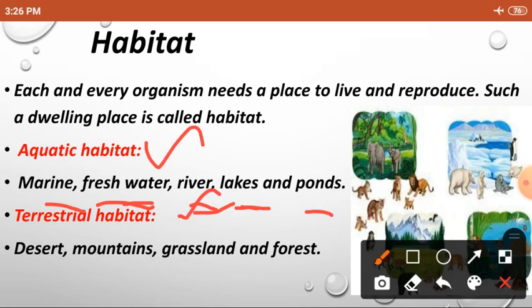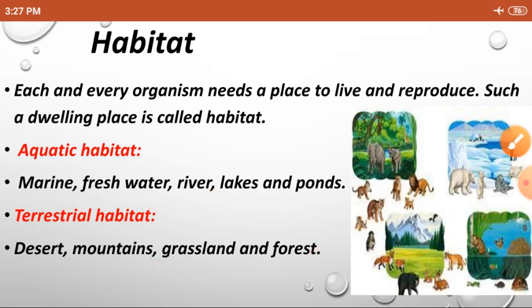Terrestrial habitat can be further divided into desert, mountains, grassland and forest. Desert, as you already know, is a hot and dry place, and mountain is like hills. Grassland is completely covered with grasses and bushes. In a forest you can see a large number of trees, and many wild animals and birds. These are the different habitats where living organisms can live and reproduce their young ones.